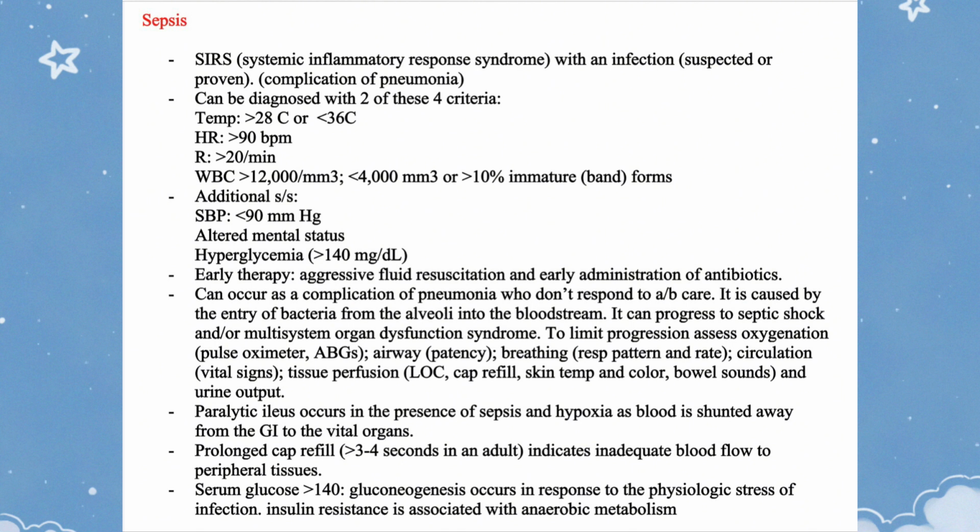Paralytic ileus occurs in the presence of sepsis and hypoxia. As blood is shunted away from the GI tract to the vital organs, prolonged cap refill, greater than 3 to 4 seconds in an adult, indicates inadequate blood flow to peripheral tissues. Serum glucose greater than 140: gluconeogenesis occurs in response to the physiologic stress of infection. Insulin resistance is associated with anaerobic metabolism.